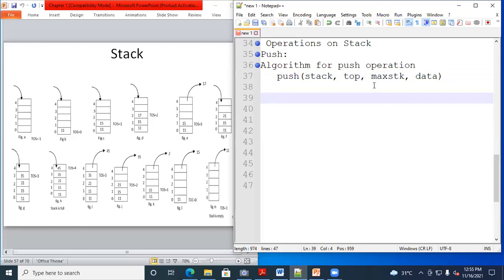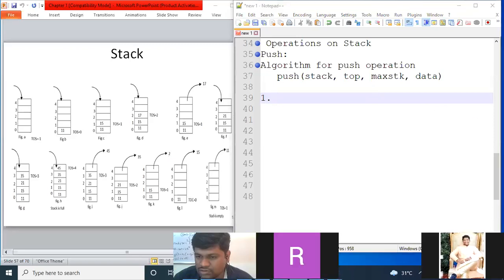Now first procedure. When you are inserting the element, what do you need to check first? Stack is full or not. Right. Stack is full or not. This is a very, very correct answer. Who gave the answer? Ritesh. Good.